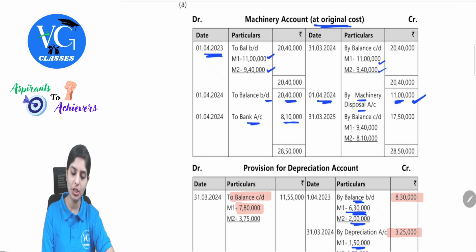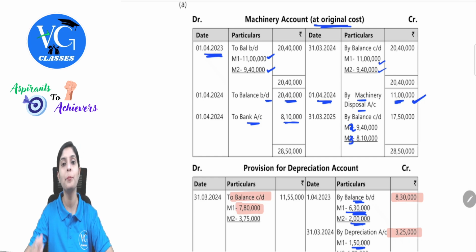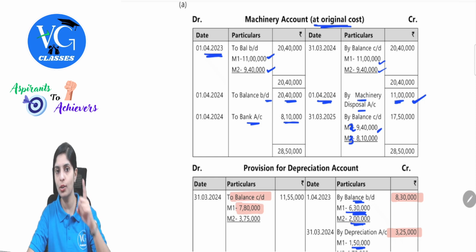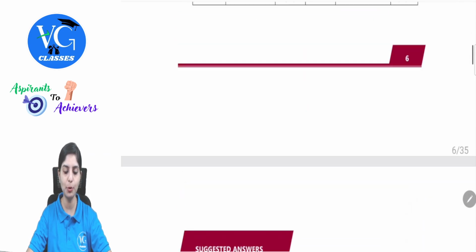There will not be machine number 1. So this is an error in printing. So this is machine number 2 and this is machine number 3. Make a correction here. Machine number 2 will be standing at 9,40,000. Remember, this is original cost. So the same 9,40,000 is carried forward. And machine number 3, 8,10,000. Clear with this? There is one more account which they have asked us, machinery disposal.